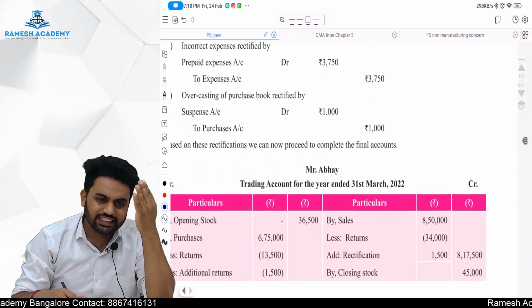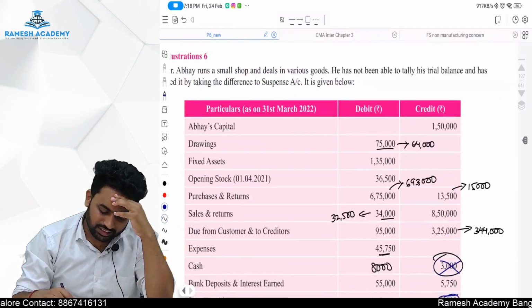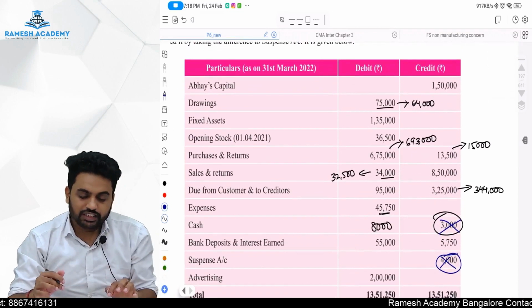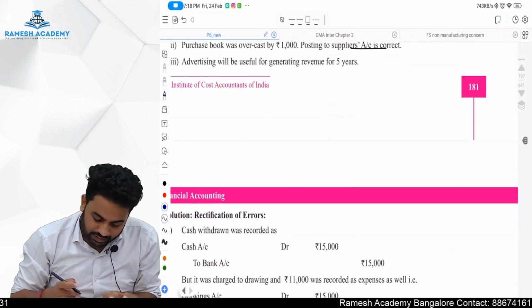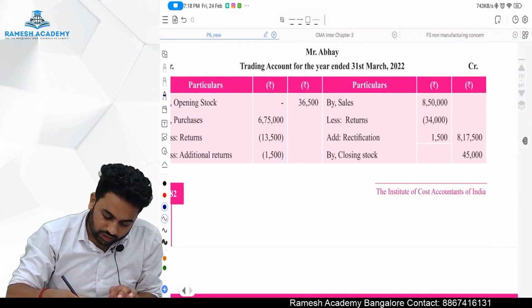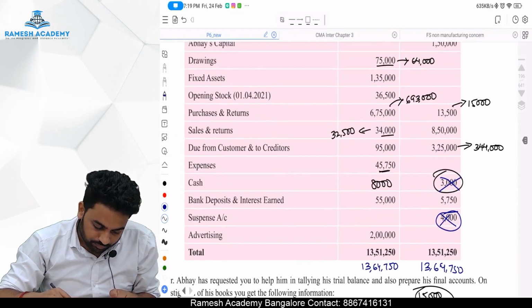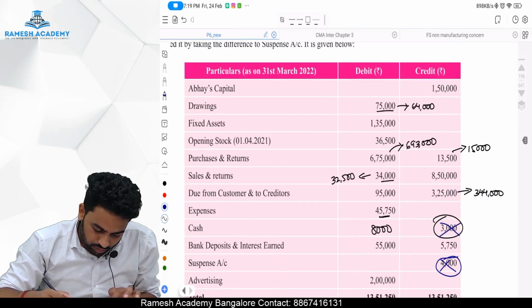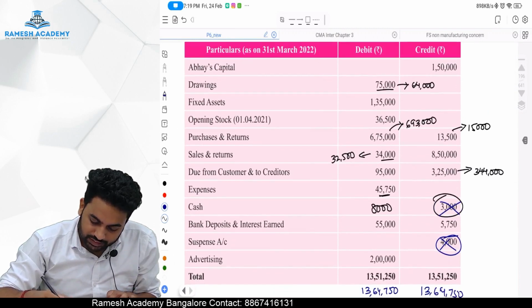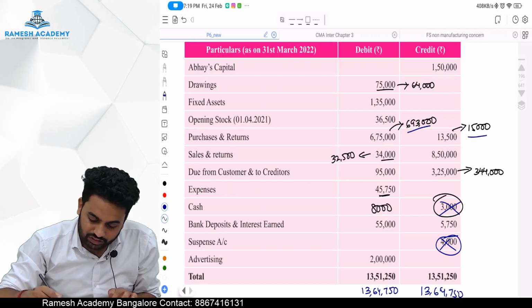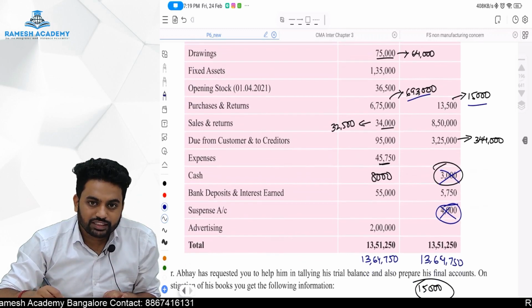So basically now we can do it easily. What is there? Nothing is there. So to opening stock 36,500 in trading account, done. Next is what, sir? To purchases 6,93,000 minus 15,000 will be 6,78,000.